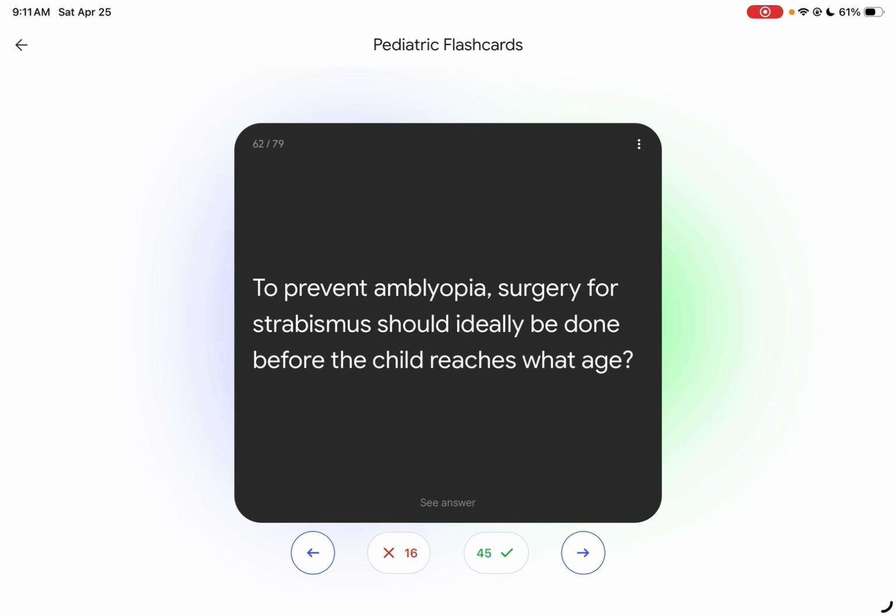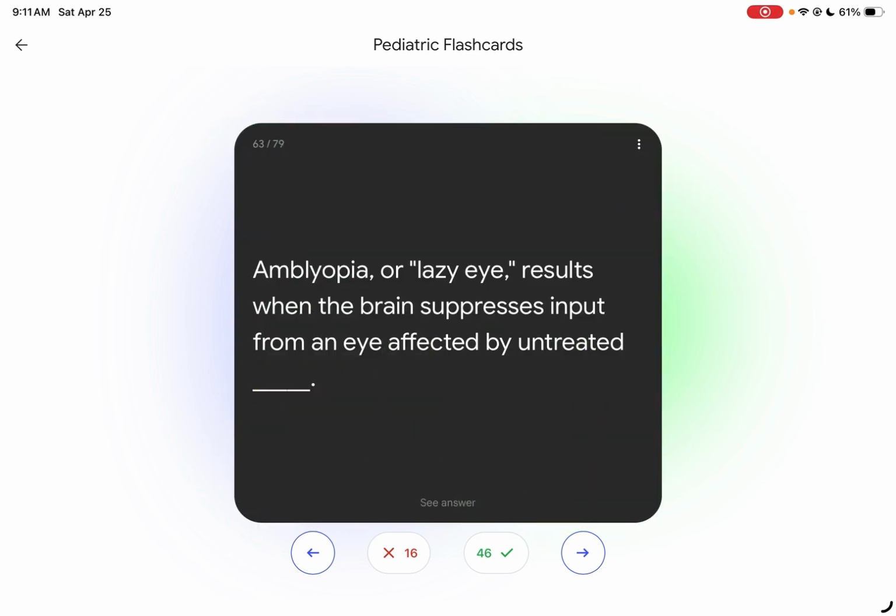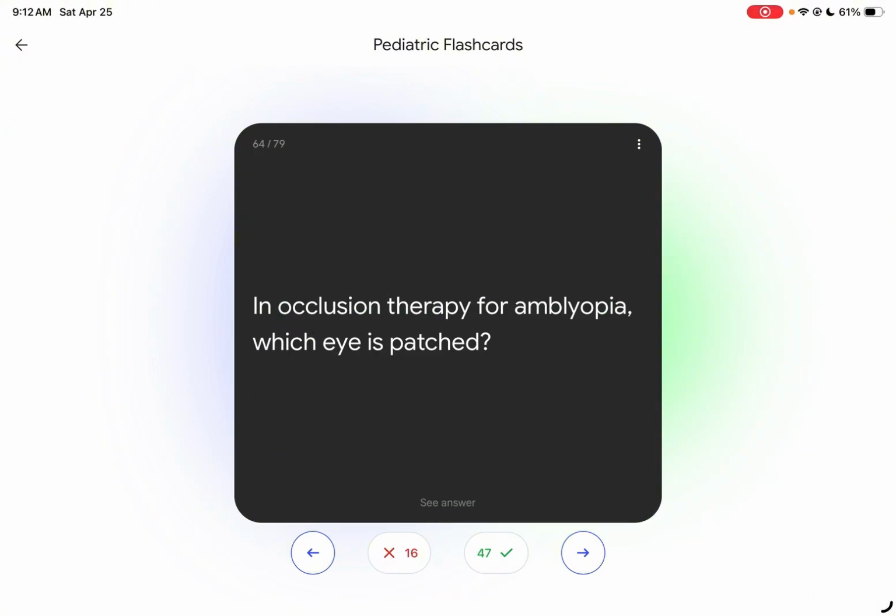To prevent amblyopia, surgery for strabismus should ideally be done before the child reaches what age? 2 years of age. Amblyopia or lazy eye results when the brain suppresses influence from an eye affected by untreated strabismus. In occlusion therapy for amblyopia, which eye is patched? Of course, the unaffected eye, which is the strongest eye, is patched so that the weak eye or the lazy eye can work harder.